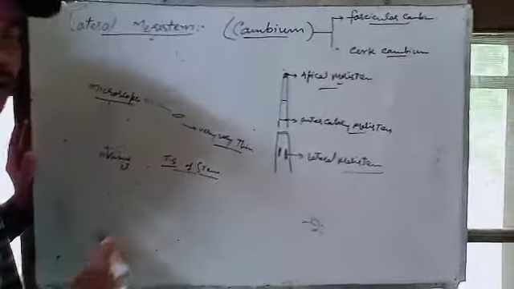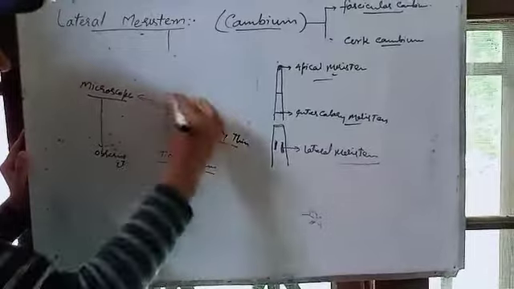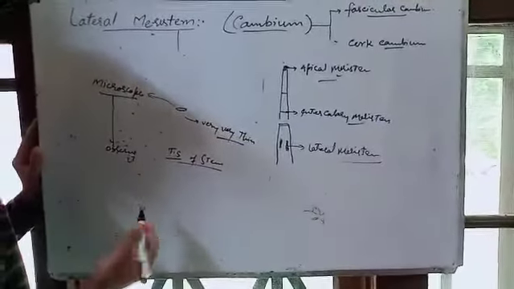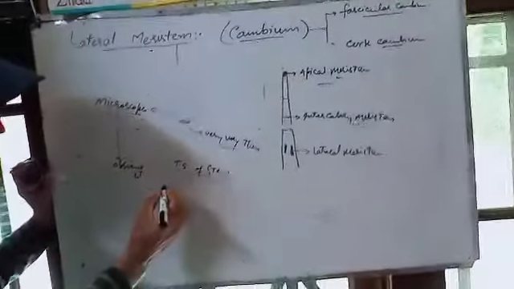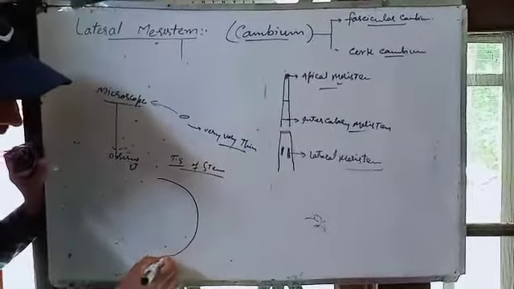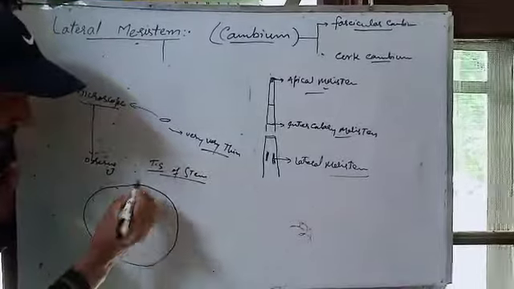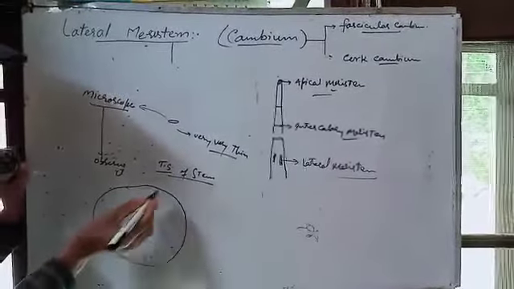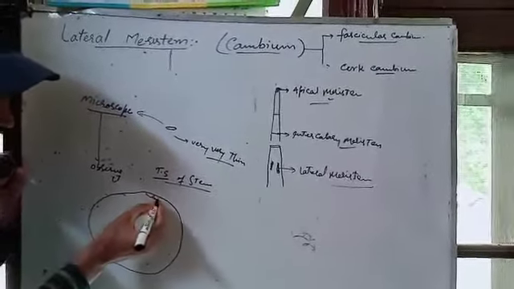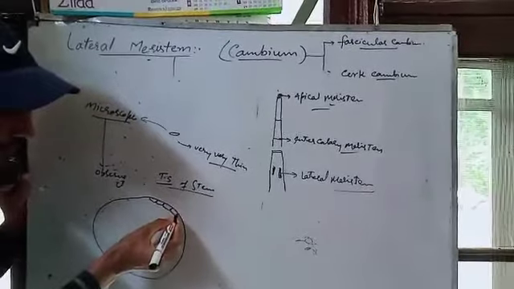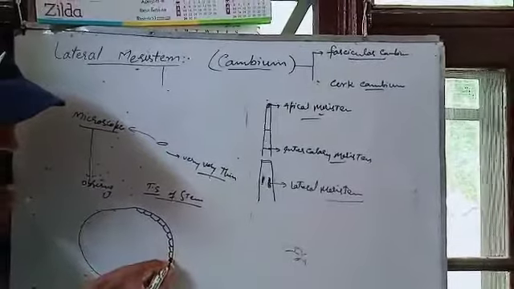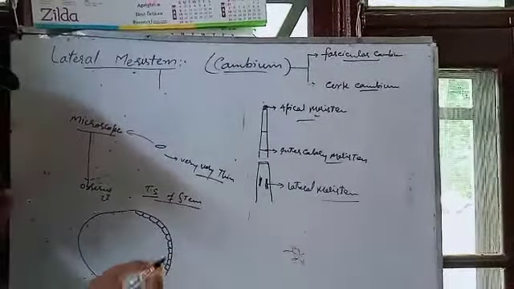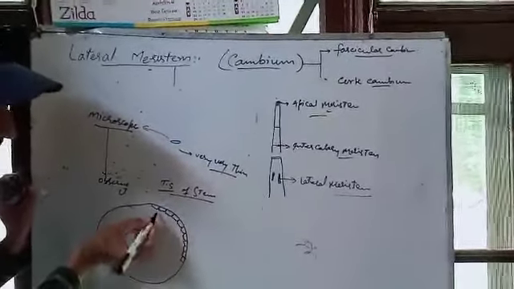I will draw the picture which you will see under the microscope. I will see this type of structure having these types of cells. I will make only some portion because it will consume more data.